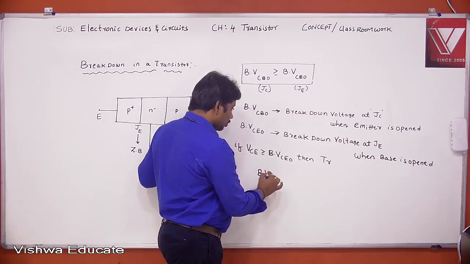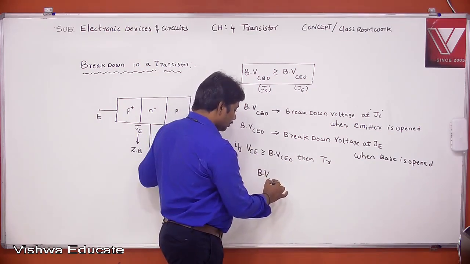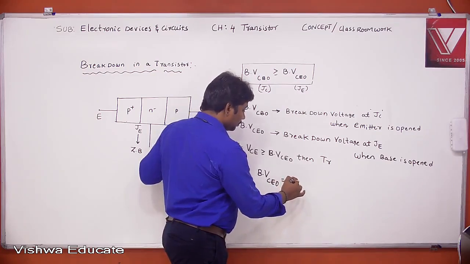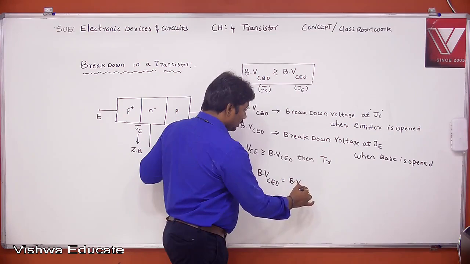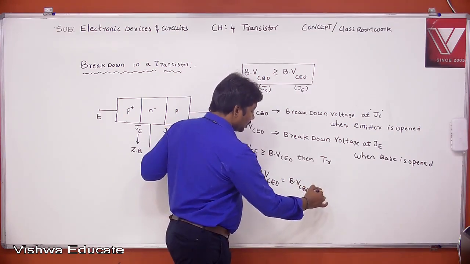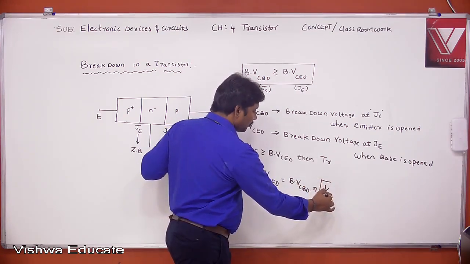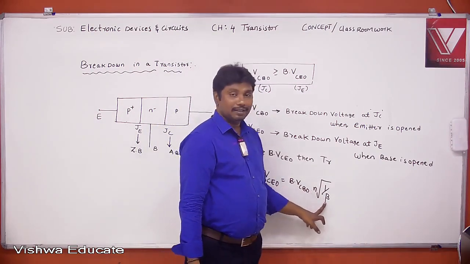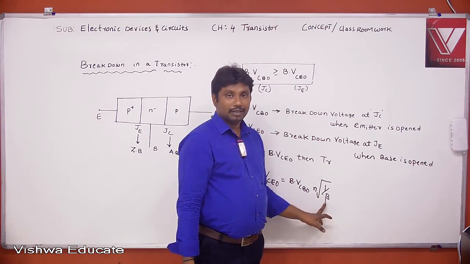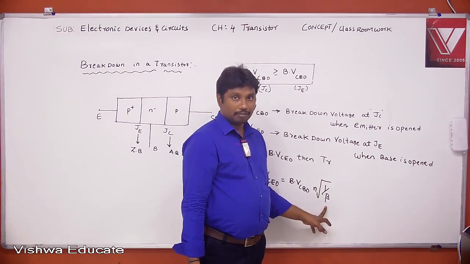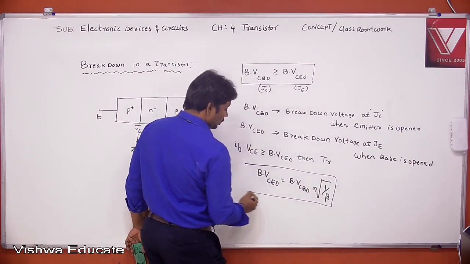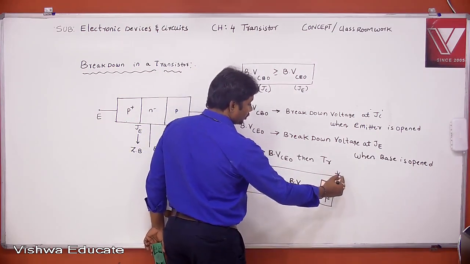That is, the breakdown voltage at emitter junction is equal to the breakdown voltage at collector junction times the nth root of 1 by beta, where n is a constant. I think you know beta. Beta is nothing but the manufacturing parameter, or common emitter current gain. This is the relation between the two breakdown voltages. Very important relation.